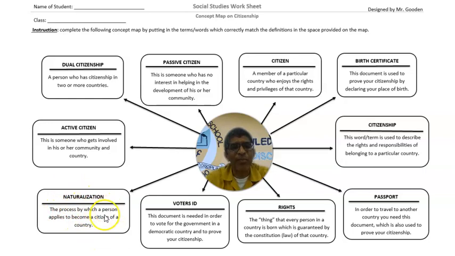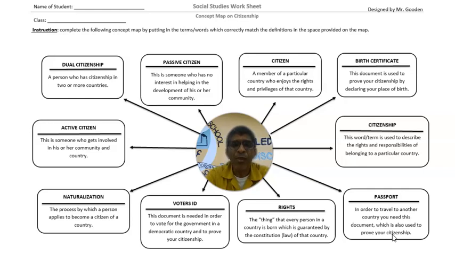And this is the process by which a person applies to become a citizen of a country. So whether you are born there or you are naturalized there, you become a citizen of that country. And once you become a citizen of that country, then you can apply for a passport. You will never get a passport if you are not a citizen of that country. And so we can use a passport as proof that we are a citizen of that country.